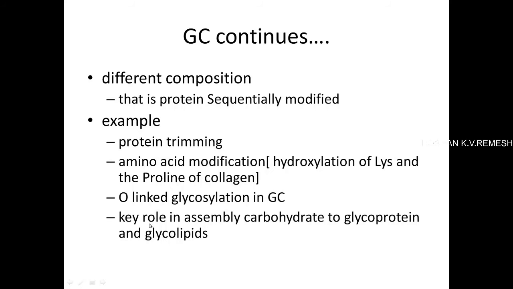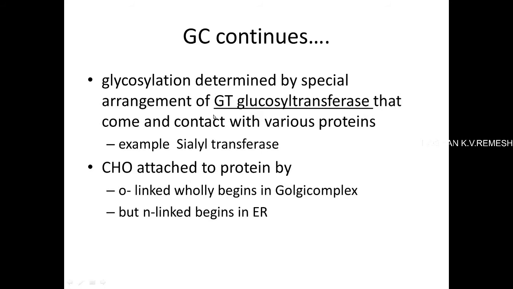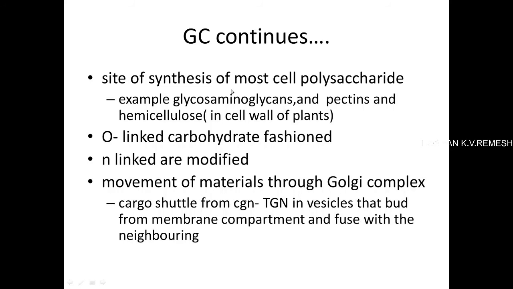One more thing to be mentioned is that N-linked glycosylated proteins and lipids may be modified here in the Golgi complex too. And these glycosylations are mainly carried out by the glycosyltransferases, for example sialyltransferases. And this is the main site of synthesis of some of the polysaccharides like glycosaminoglycans, pectins, hemicellulose, etc.